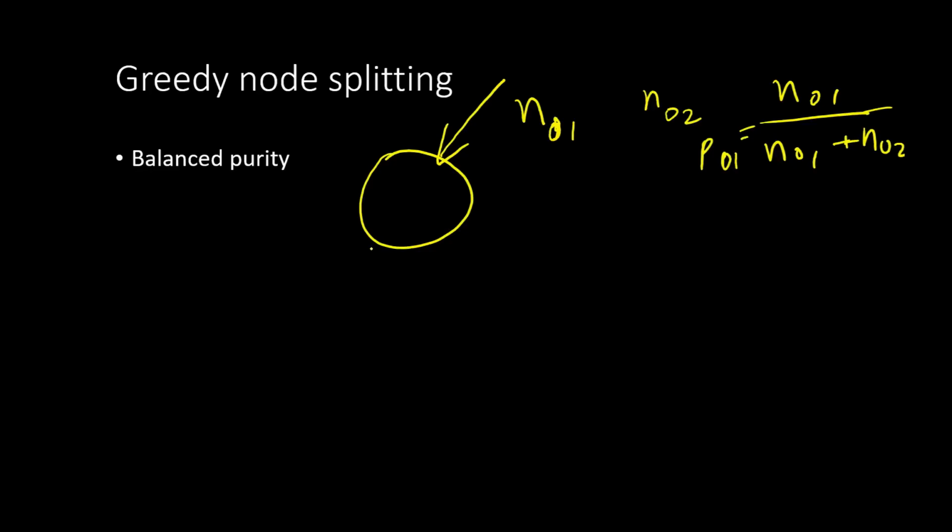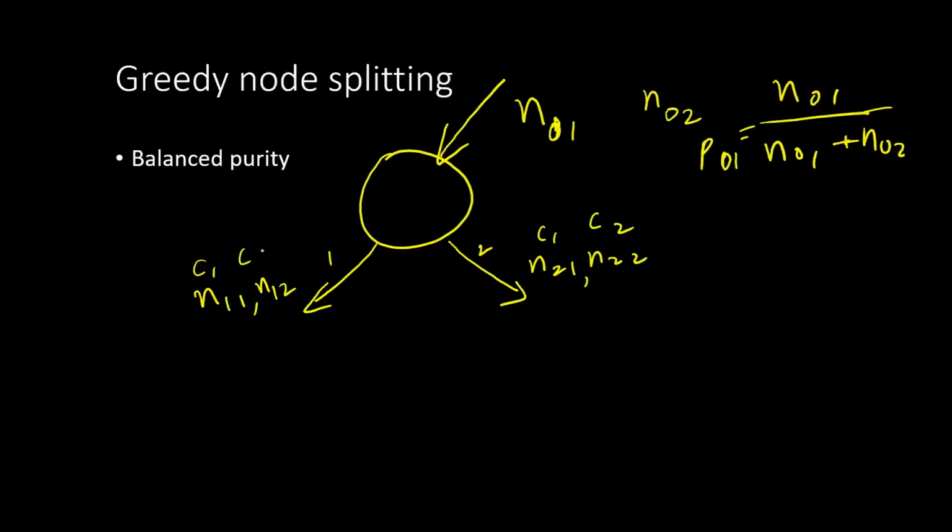Okay, and now if we split, some training points go to the left, the other go to the right. Okay, so here now these get split into two different sets of training points. So this could also be a mix of two different training points. So this is branch 1, this is branch 2. So we get n11 and n12. Here we get n21 and n22. Okay, this is from class 1, this is from class 2, this is from class 1, this is from class 2.